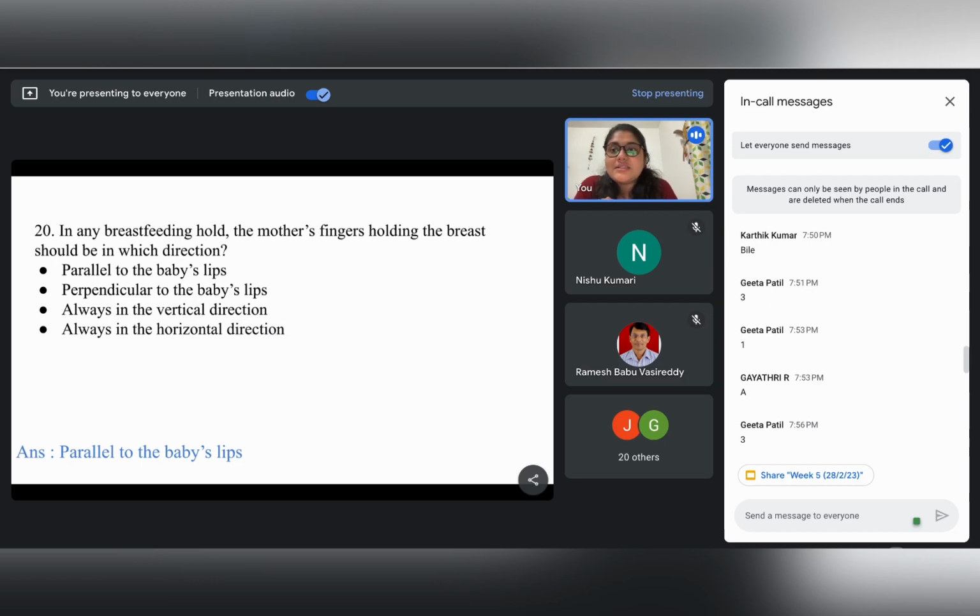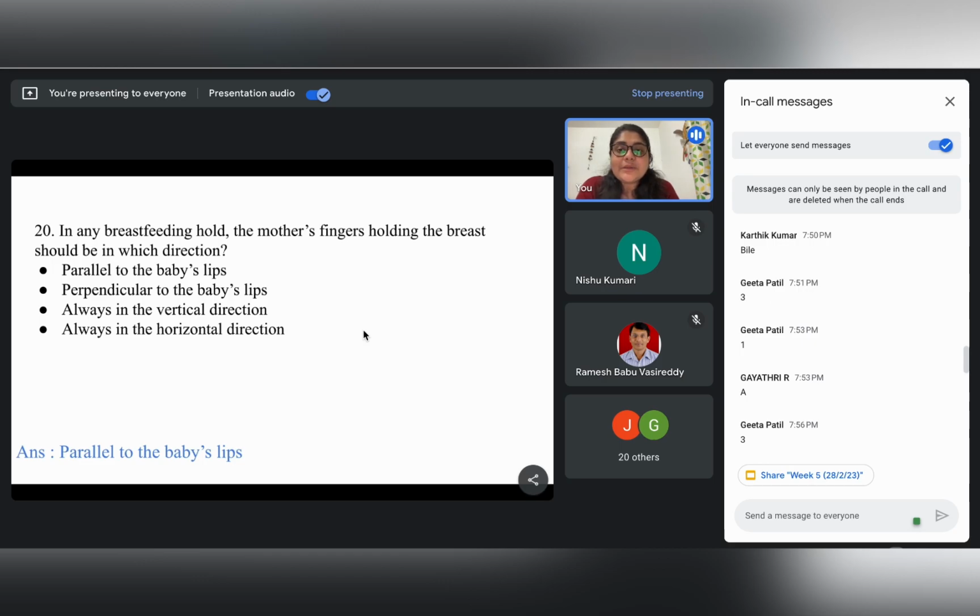So we have just discussed very superficially the breastfeeding techniques and the different positions, as to how the position of the mother and the child should be. You should be getting to know this in week 6, and it will specifically be based on the different positions of the mother and the child and how everything should be placed so that the proper breastfeeding technique can be employed.